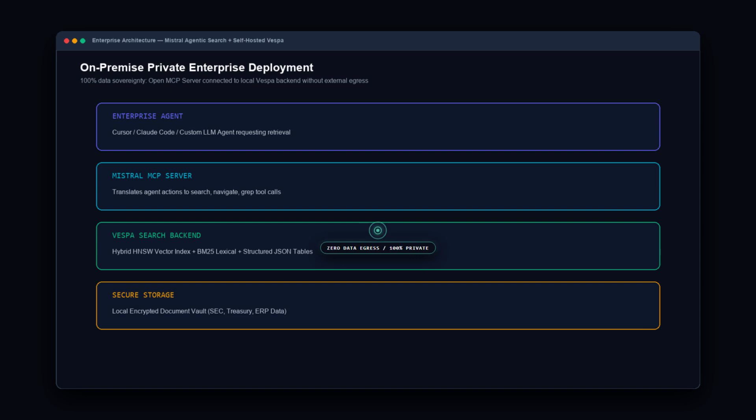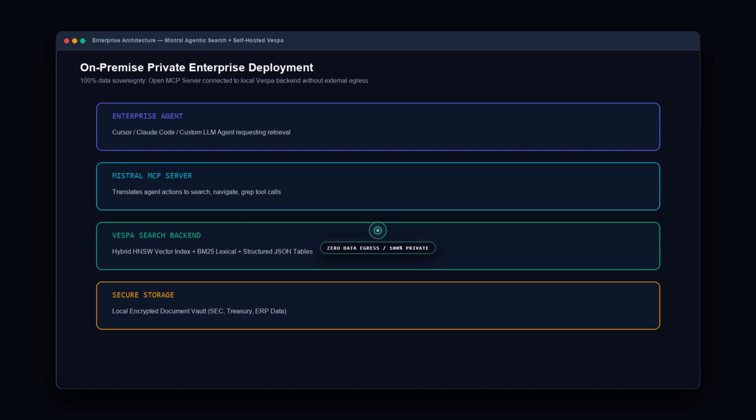Tier 2 is the Open Model Context Protocol server. By configuring a simple MCP_server's entry in your Cursor or Claude Code settings, your coding agent gains native access to your private document libraries. When you ask Cursor to verify an API spec or check a regulatory constraint, the agent autonomously navigates your local repository documentation using the exact same 5-tool loop.